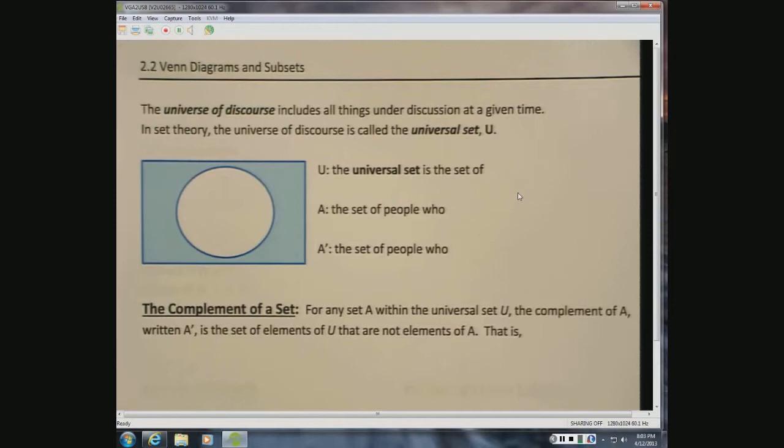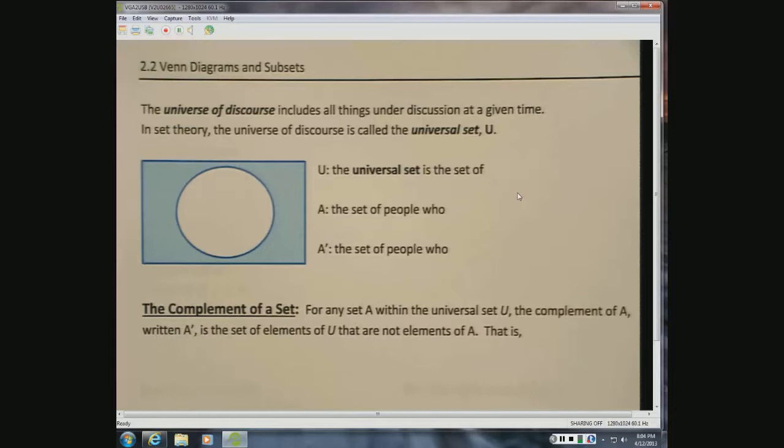Today we are going to be talking about Venn diagrams and subsets. And we have some vocabulary we need to talk about. The universe of discourse includes all things under discussion at a given time. In set theory, the universe of discourse is called the universal set, which we're going to abbreviate U. So it's really whatever you're looking at.